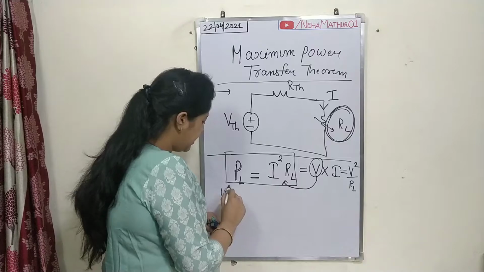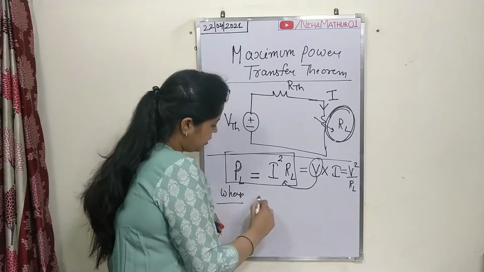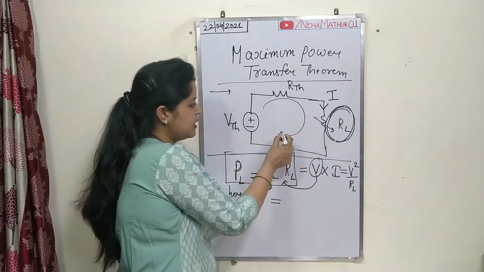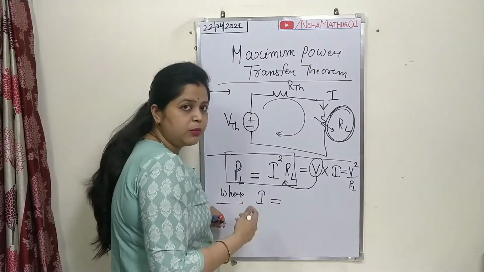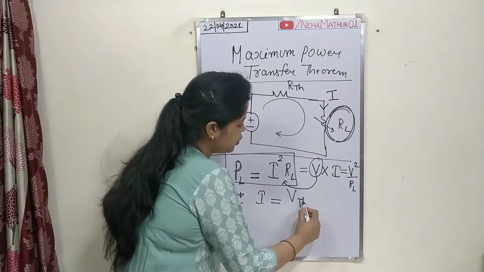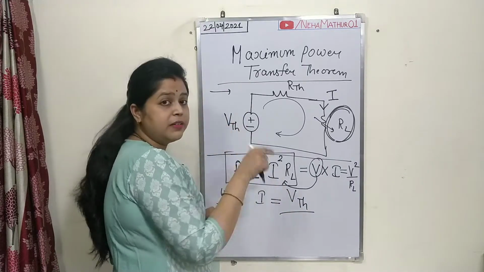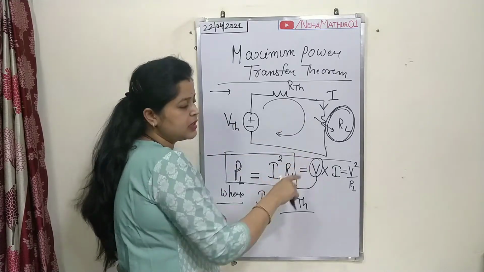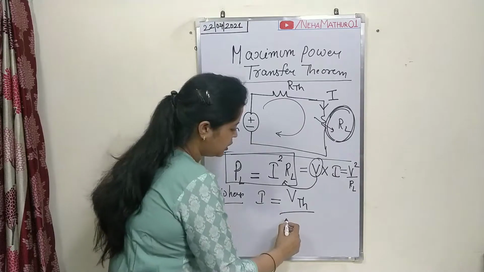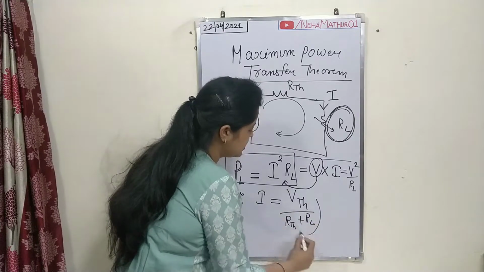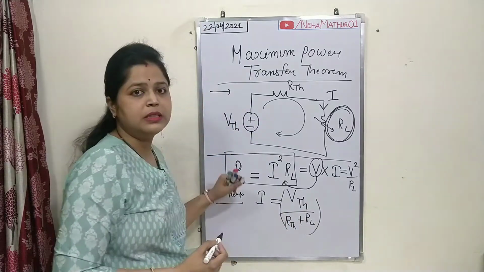Now the current I flowing through this circuit, using Ohm's law, is I equals V upon R. So V is VTH divided by the total resistance of the circuit, and since these two resistors are connected in series, the total resistance will be RTH plus RL. This is the current flowing from this circuit.